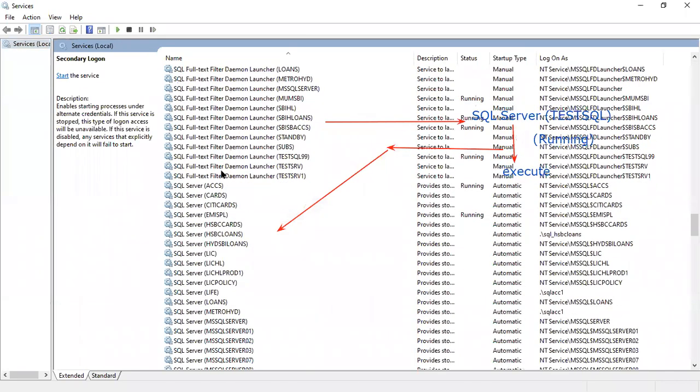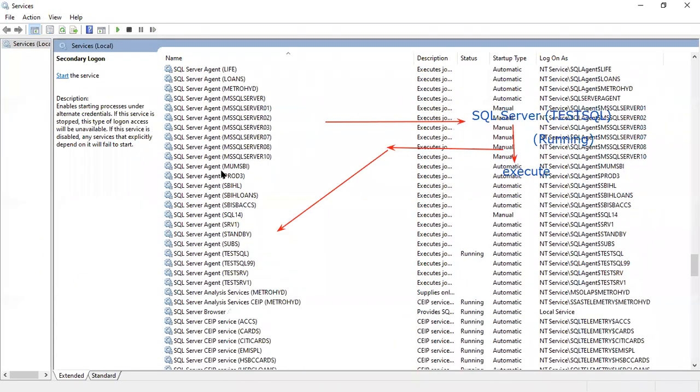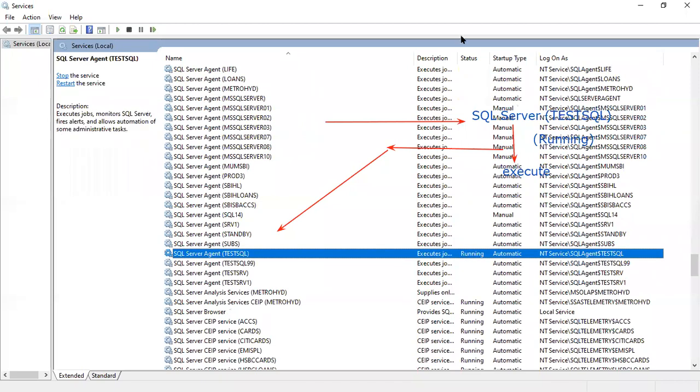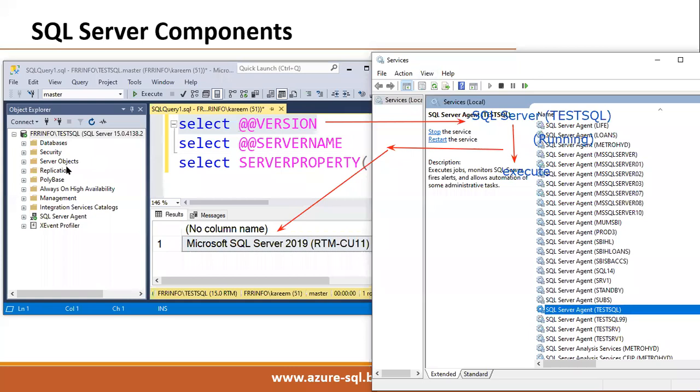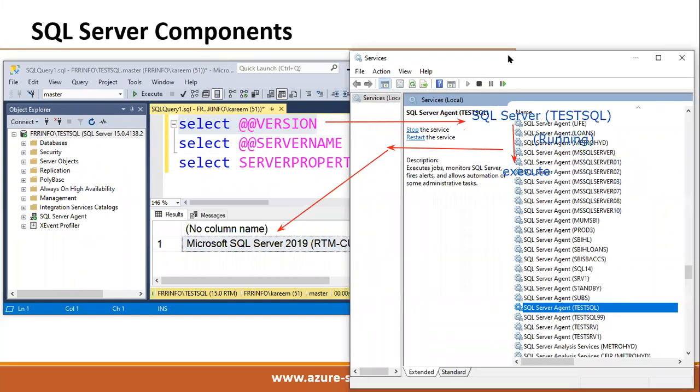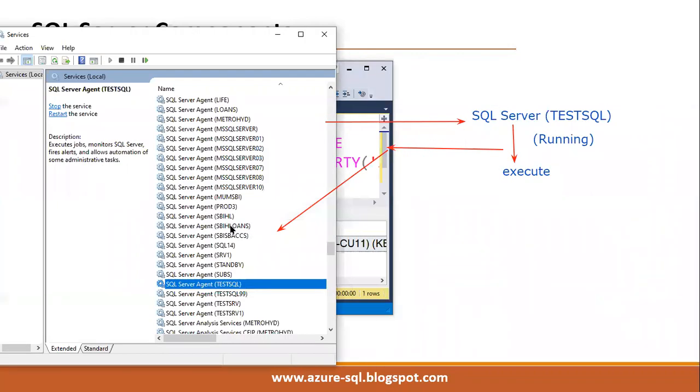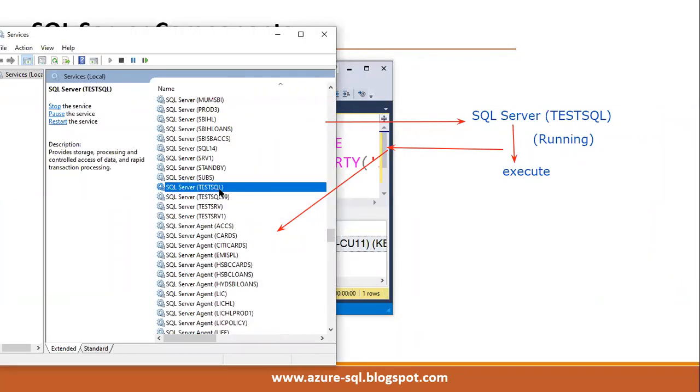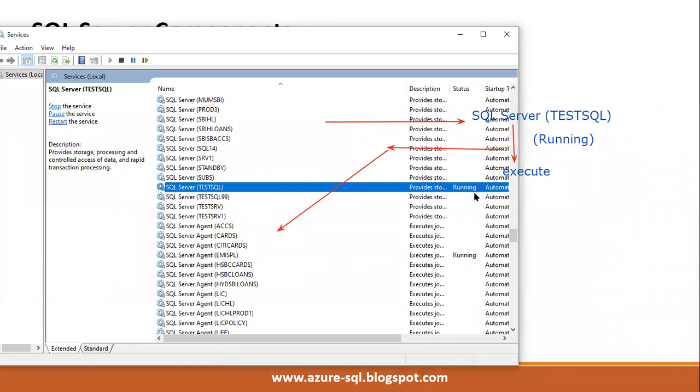Here we have the SQL Server services. One service is SQL Server test SQL. This is our service because our server name here is test SQL, and the same is there here also. Currently this service is running. That is the reason we are able to get the output and the results.